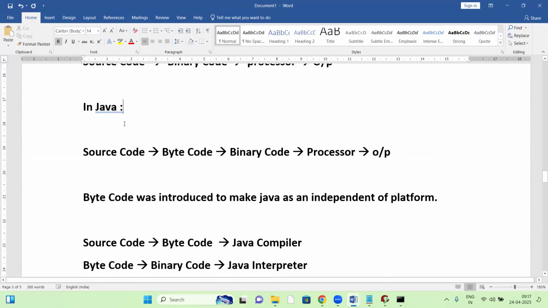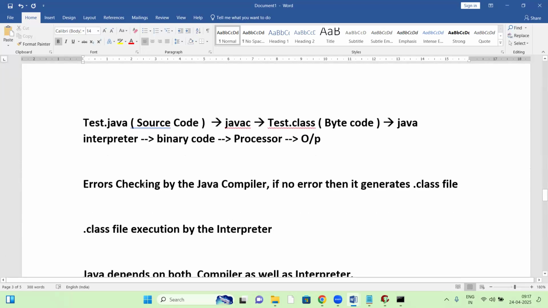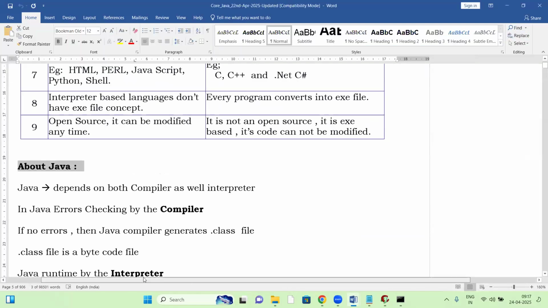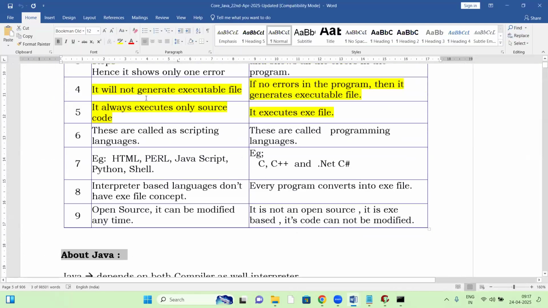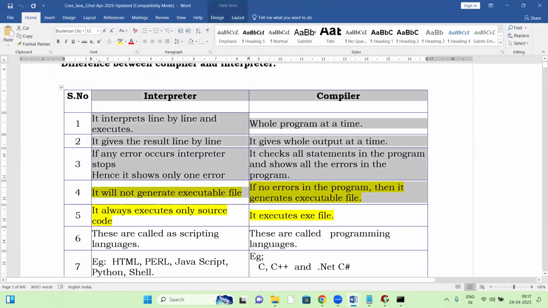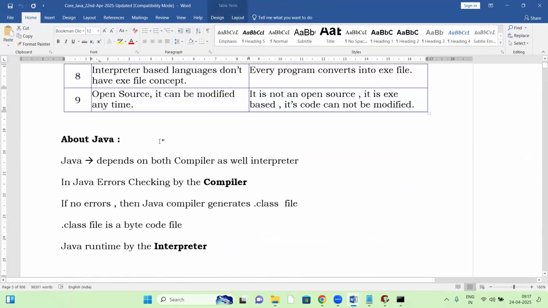From this class, Java will continue here. Yes, Java started. Java introduction. Let me show today's class document. See about the interpreter and compiler differences. The difference is very clearly prepared here, about Java.